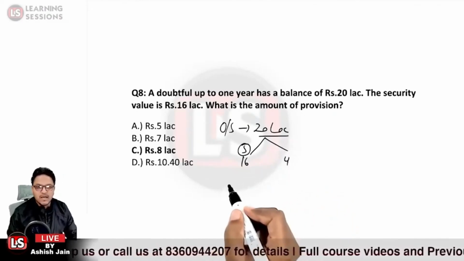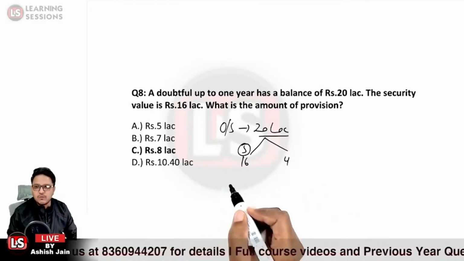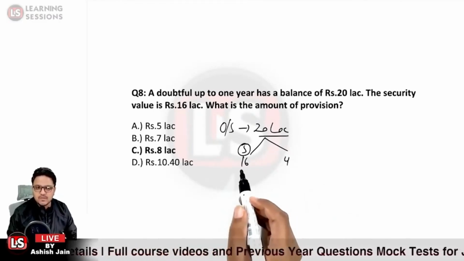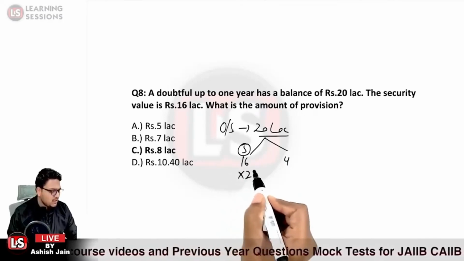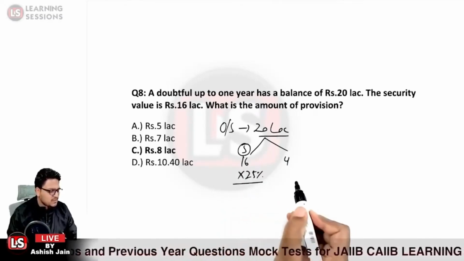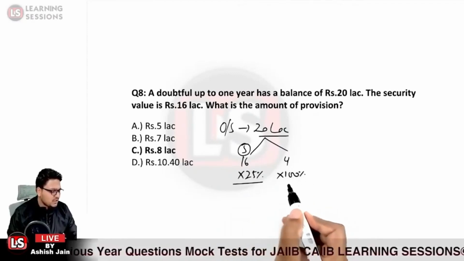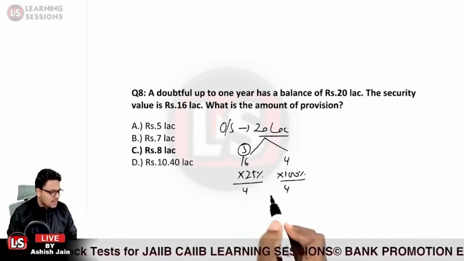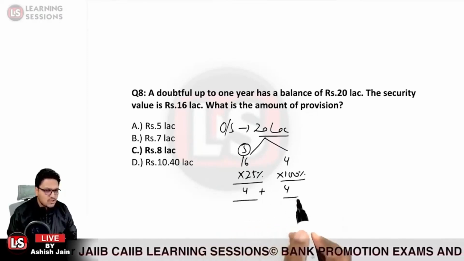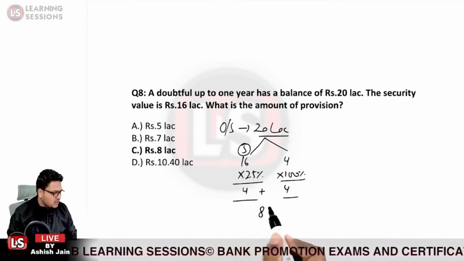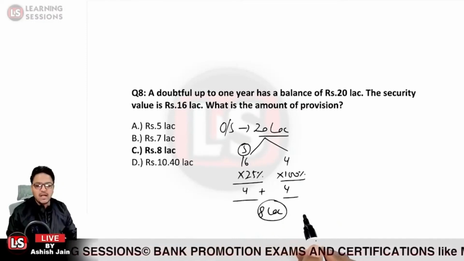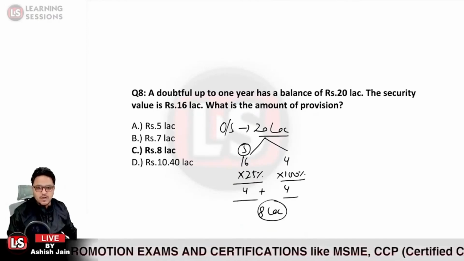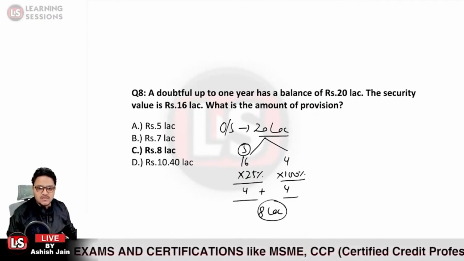And we are well aware that in the case of the doubtful assets, we have to maintain provision at 25% for the secured assets. So it will be 25% of the 16 lakh rupees, and 100% of the unsecured balance, that is 4 lakh rupees, to be maintained. So the total provision that is to be created is 8 lakh rupees in this particular case. So option C over here is the right answer, which is already marked.